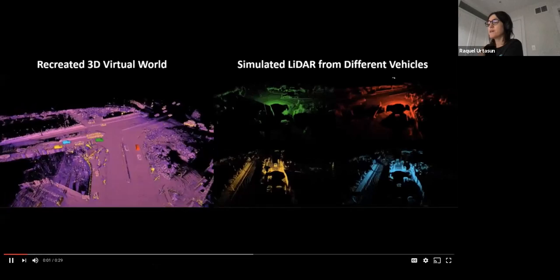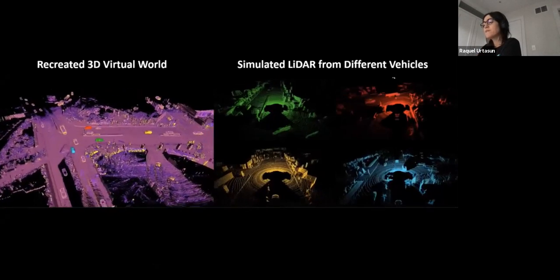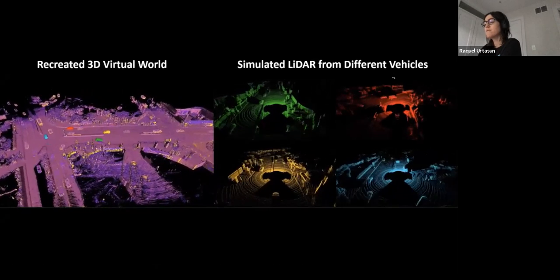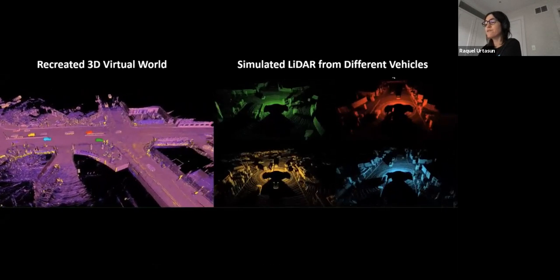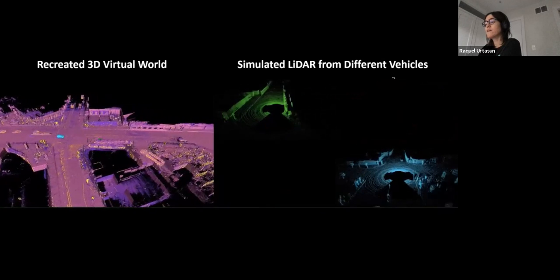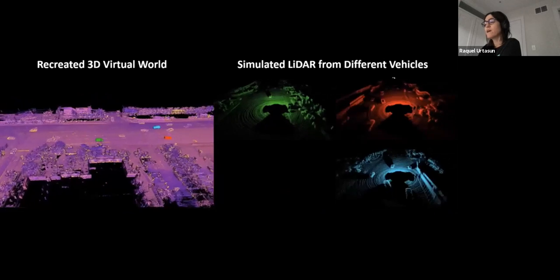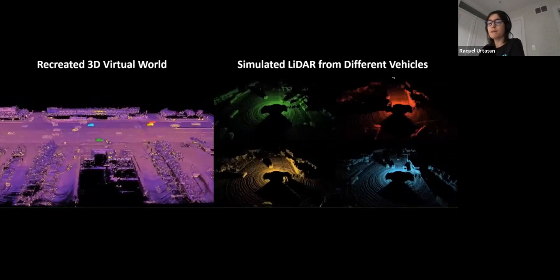Here you can see an example of a V2V sim scenario. With this constructed virtual world, we can now simulate realistic LiDAR from different vehicle viewpoints, as shown on the right. Each color autonomous vehicle has a corresponding color LiDAR point cloud generated. We allow up to 7 SDVs in each frame in our dataset.